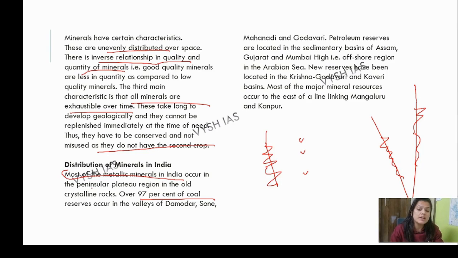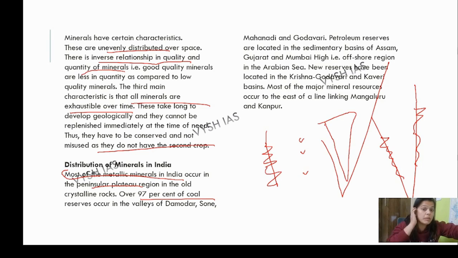So metallic minerals occur in the Peninsular Plateau. You must have read about the physiographic division of India. There you must have read about the Peninsular Plateau. I believe that you are aware of these characteristics. If not, then please go and watch the lectures. It becomes really very difficult to connect with you people if you are not aware of the physiographic division.